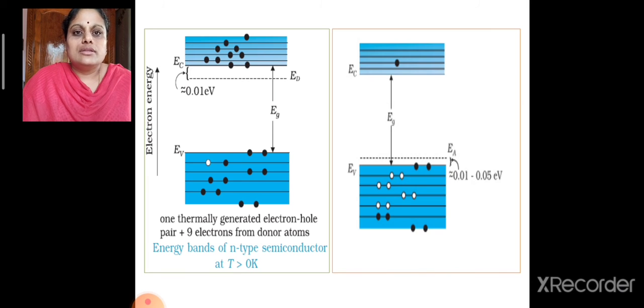Here there will be an additional energy level called the donor energy level represented by ED, which is just below the bottom of the conduction band. In the case of P-type semiconductors as given in figure 2, here also there will be an additional energy level called acceptor energy level, which is represented as EA, which is just above the valence band.